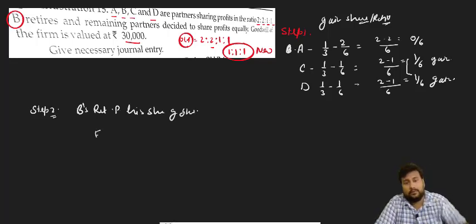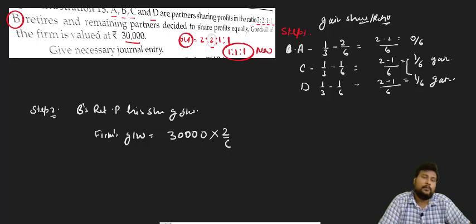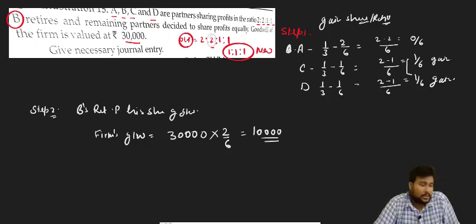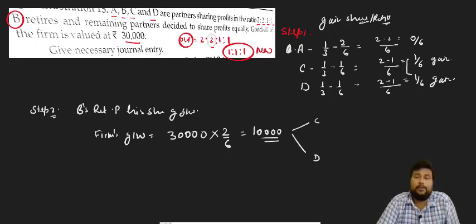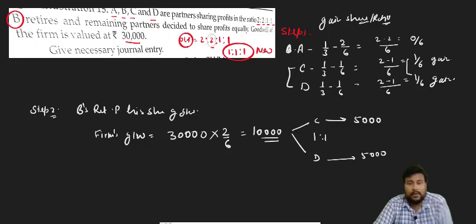So, firm's goodwill is how much? 30,000 into B's share is how much? 2 by 6. So how much will it come? 10,000. Now this 10,000 will be divided equally between C and D, because what is the ratio between C and D? 1:1. So how much will C sacrifice? 5,000. And how much will D give? 5,000. And how much will B receive from them? 10,000.